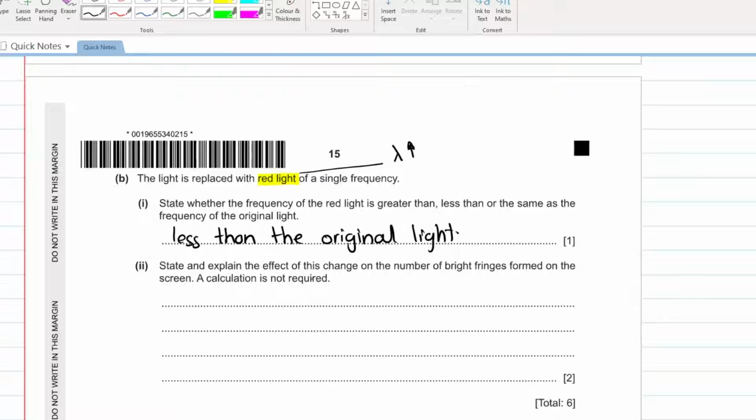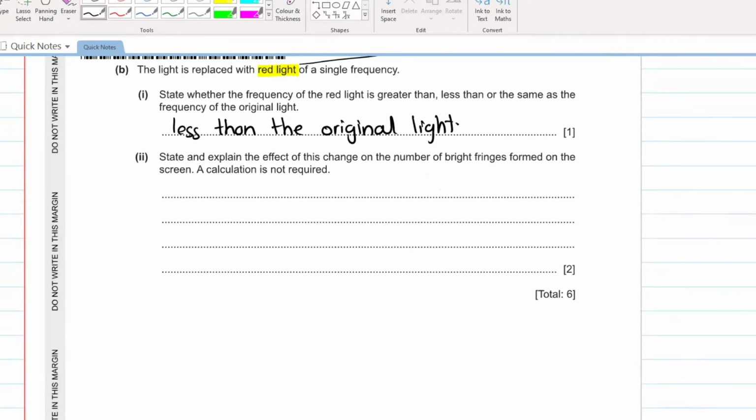State and explain the effect of this change on the number of bright fringes formed on the screen. A calculation is not required. Perfect. Now, how will this frequency decrease affect the number of bright fringes on the screen? Now, if you write that formula again, nλ over d must be less than 1. Okay.